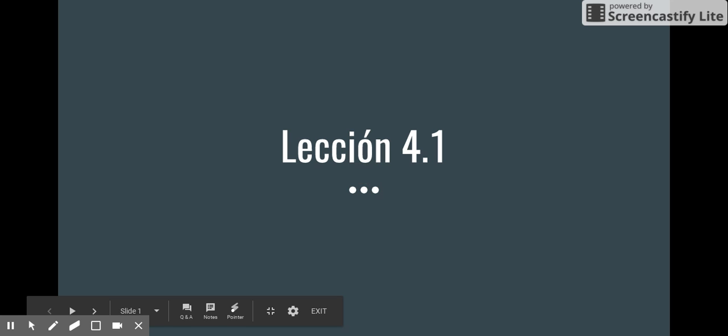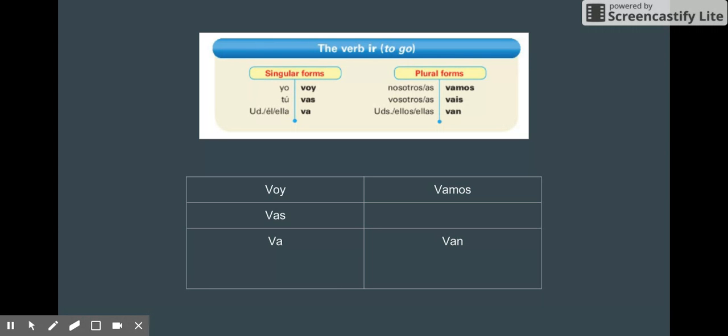Welcome to the video lecture for section 4.1, and in this section we'll learn about the verb ir, or to go. So you can see here the conjugations of ir. It's considered an irregular verb, so it has its own unique conjugations in the present tense. So yo voy, tú vas, usted, él, ella va, nosotros vamos, and ustedes, ellos, ellas van.